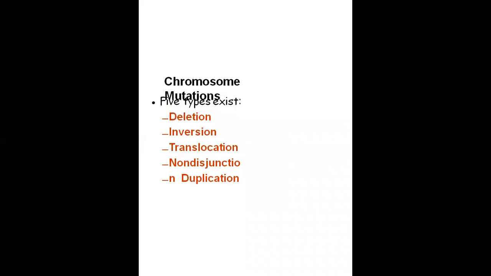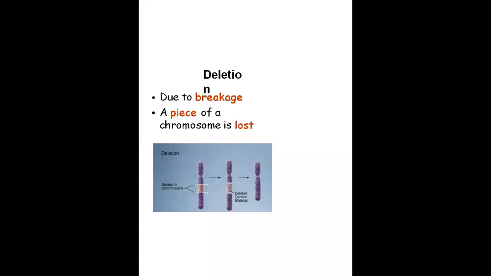These are some types of chromosome mutation: deletion, inversion, translocation, non-disjunction, and duplication. What is deletion? It is the deletion of a segment of a chromosome. It happens due to breakage. These mutations happen during cell division. During cell division, it may happen that a piece of the chromosome breaks, and it may lose a piece of the chromosome.